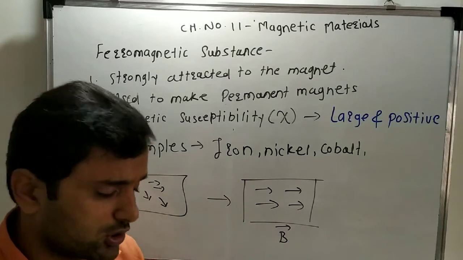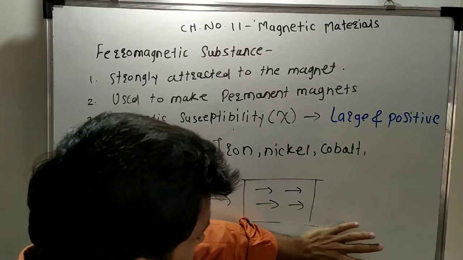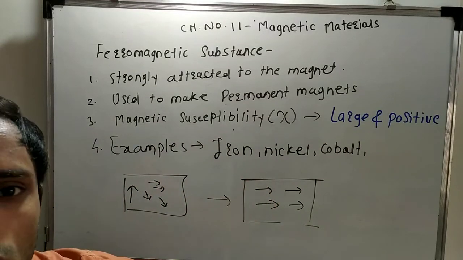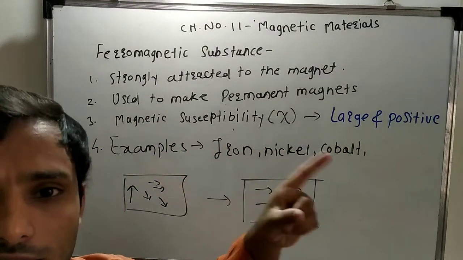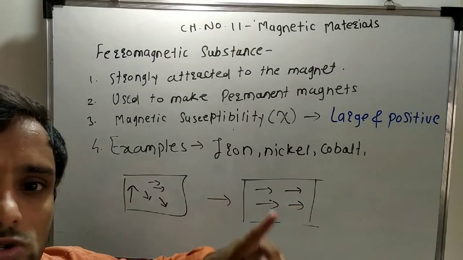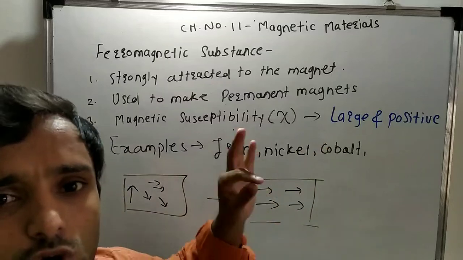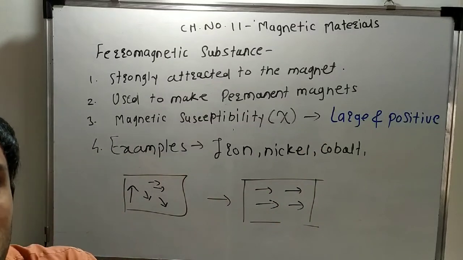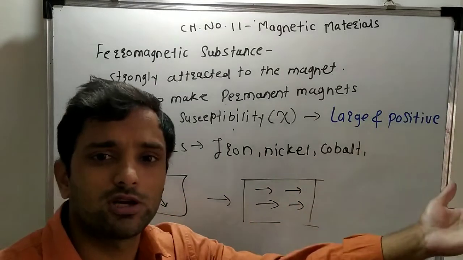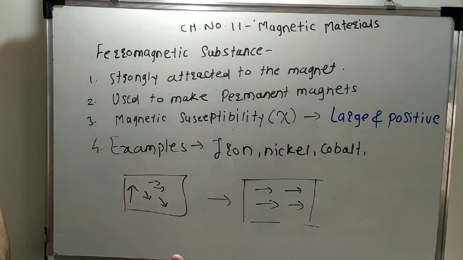And very important one is on the removal of external magnetic field, the dipoles do not lose their alignment. So the substance does not lose its magnetic properties on removal of external magnetic field. So we can say that this substance is permanently converted into the magnet.